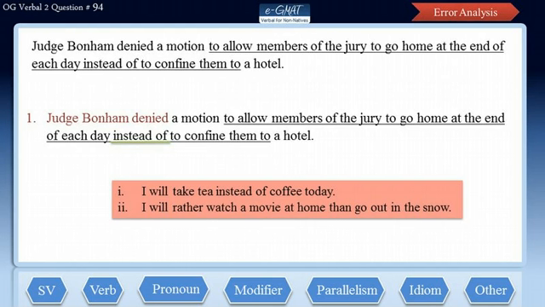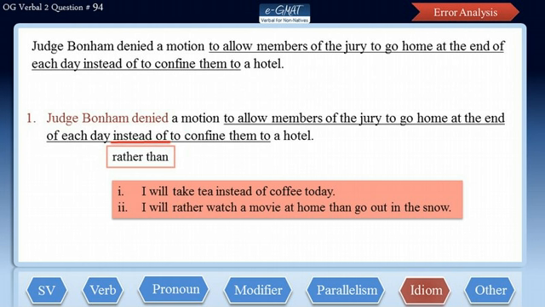Since in this sentence, the motion advocated the preference that jury members should go home and not be confined in a hotel, instead of must be replaced with rather than. Use of instead of leads to an idiom error in this sentence.